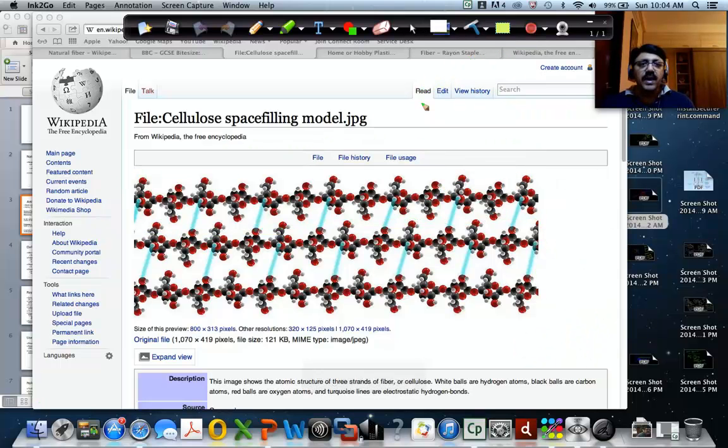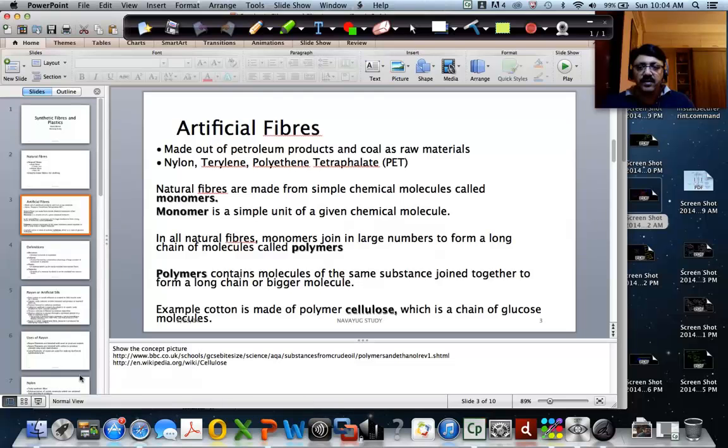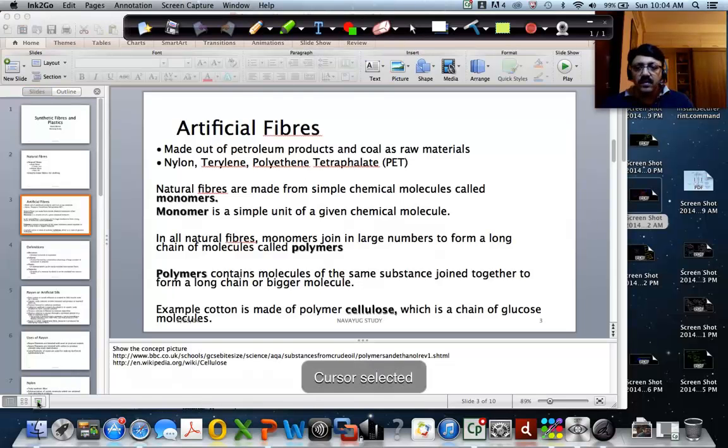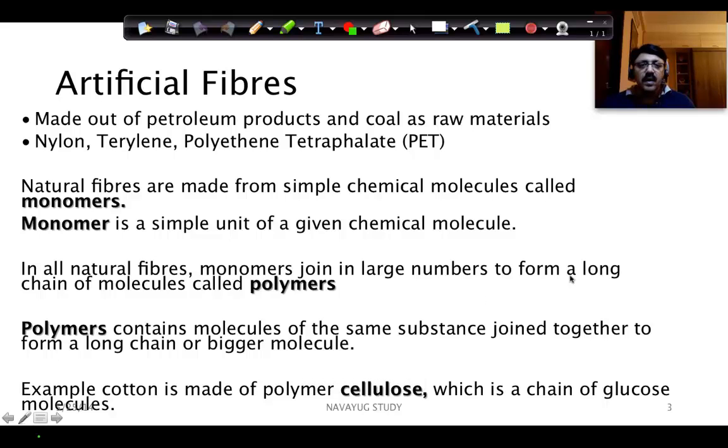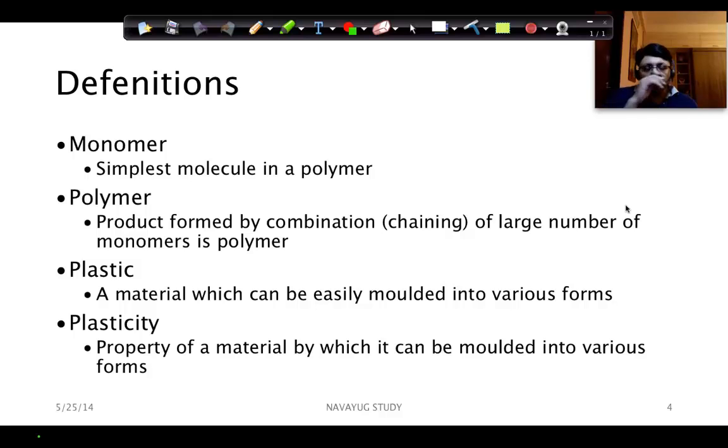Let us go back to the presentation. All right. So that is basically about the cotton, and the cotton is consisting of polymer cellulose, and the monomer is the glucose, right? So as I showed you. So let us get into some definitions, right?